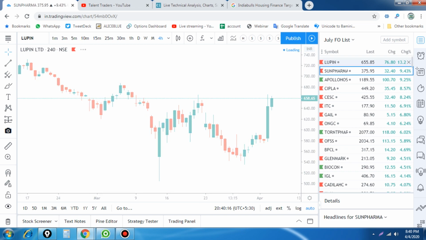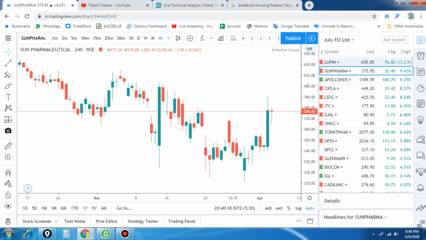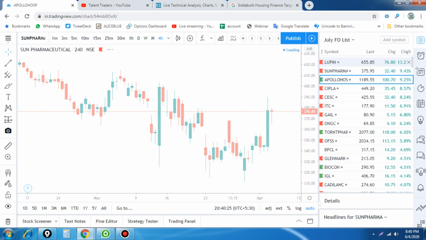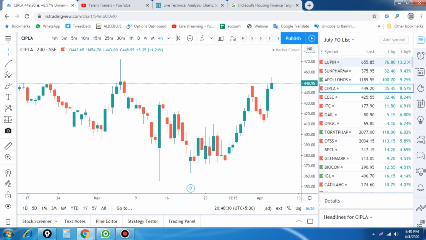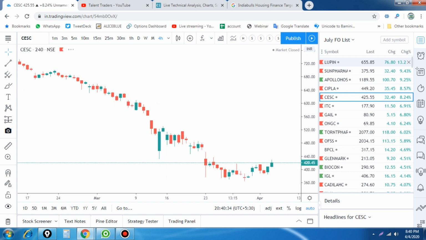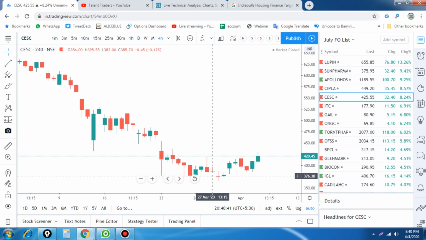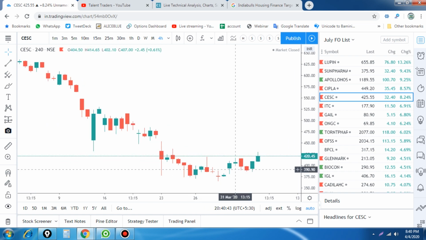So if you find this kind of reversal pattern, you have good chances to make more money based on this doji at the top. So that is a working system and a perfect method. When you find that kind of trade opportunity, there is a lot of profitability in it. And again I found a trade, CESC forming a doji at the bottom, and in the next 2 candles it broke above this high, and right now the same stock has traveled 20 points.